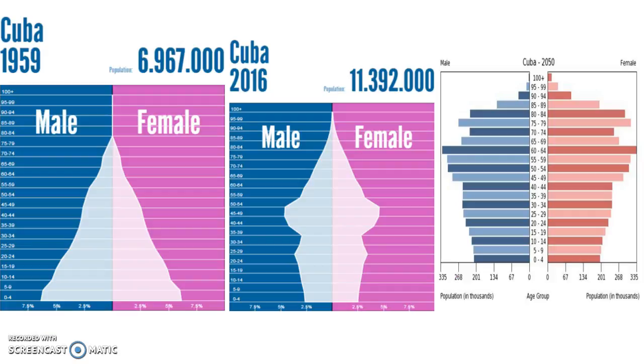The first age structure diagram in 1959 shows the majority of the population is young, and the older the age, the less amount of people there are. With the age structure population in 2016, you can see the large majority of the population is between the ages of 40 and 50. The projected graph shows the largest age group would be 60 to 64, upper and middle-aged.